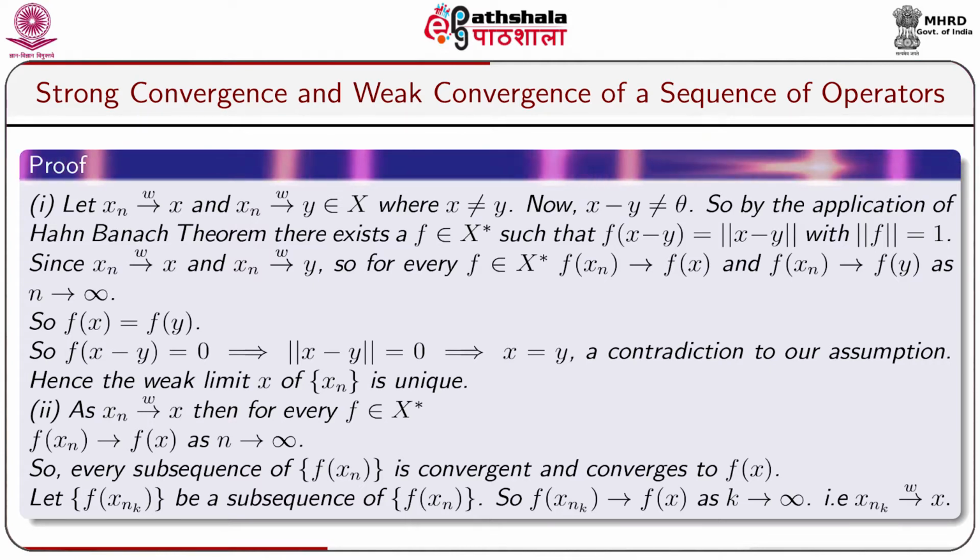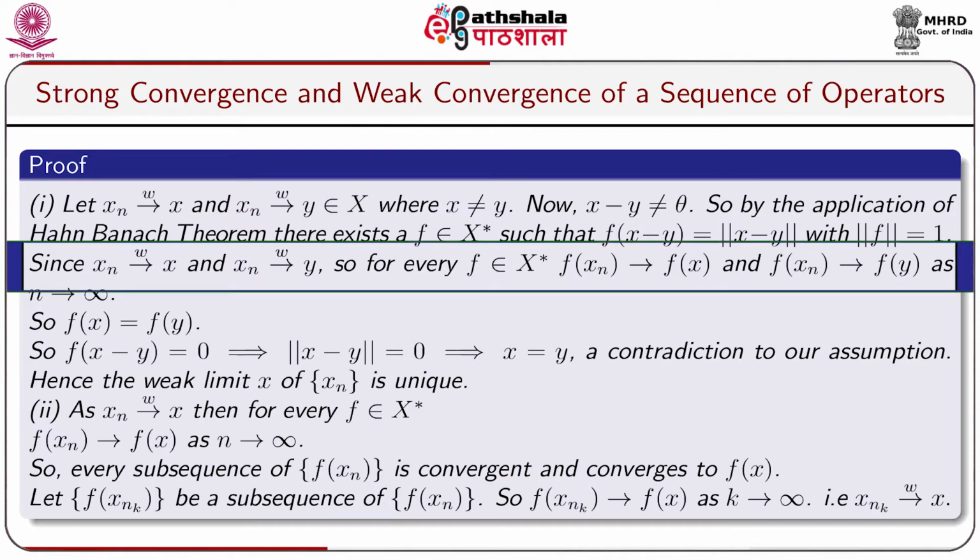Let xn converges to x weakly and xn converges to y weakly, where x and y belong to X and x is not equal to y. Now x minus y is not equal to the zero vector. So by application of Hahn-Banach theorem, there exists a functional f belongs to X star such that f of (x minus y) is equal to norm of (x minus y), with norm f equal to 1.